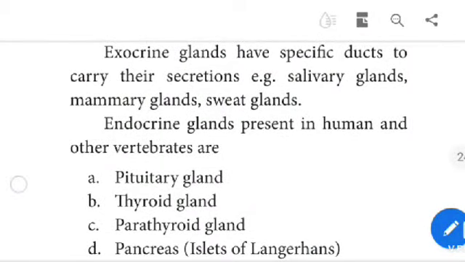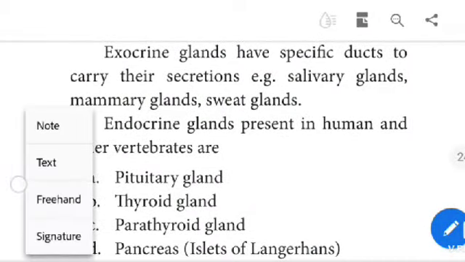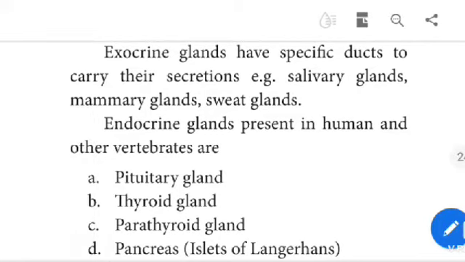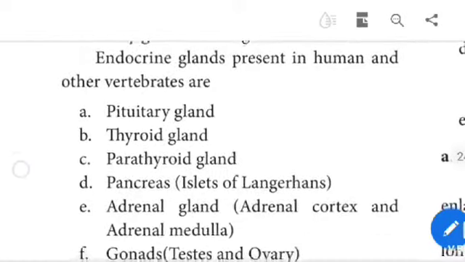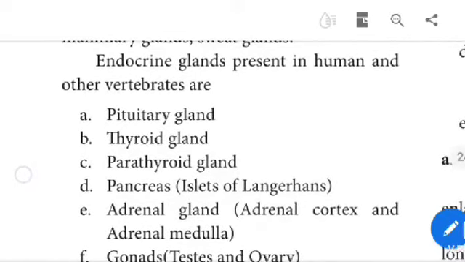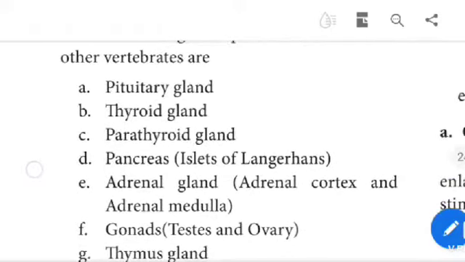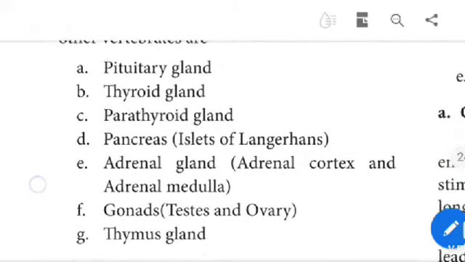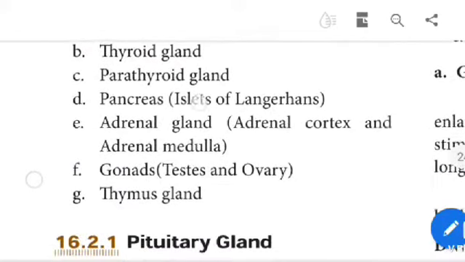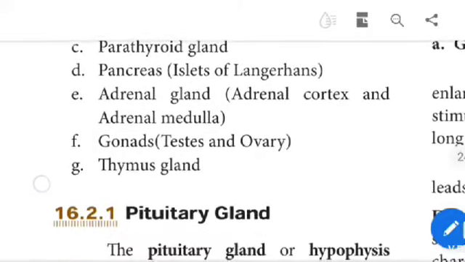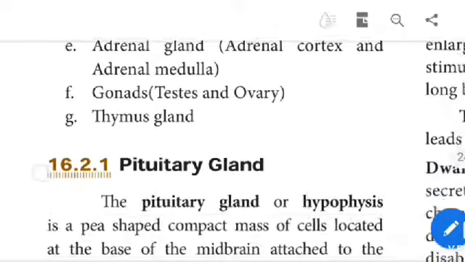Exocrine glands have specific ducts to carry their secretion. Examples: salivary glands, mammary glands, sweat glands. Endocrine glands present in humans and other vertebrates are the pituitary gland, thyroid gland, parathyroid glands, pancreas, adrenal glands, gonads, and thymus gland.